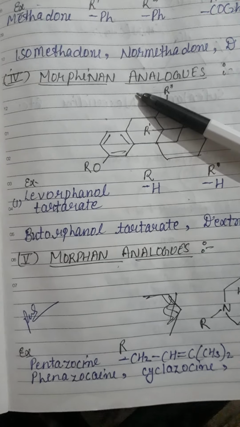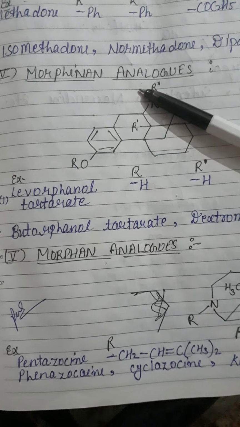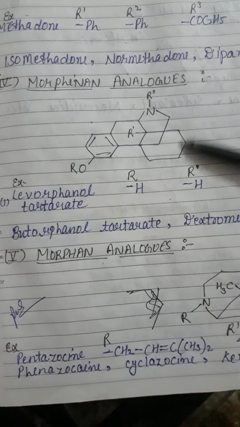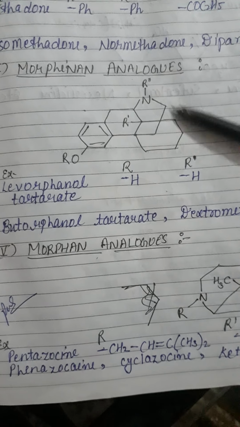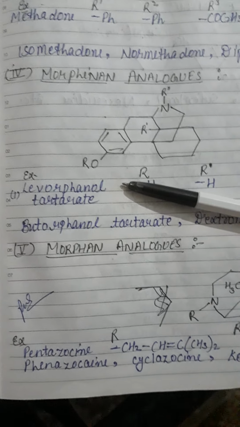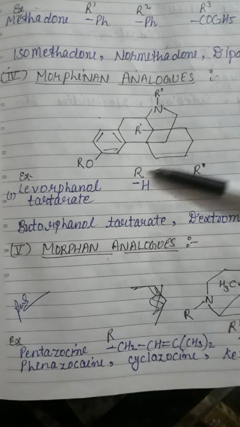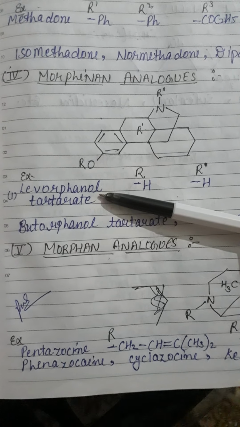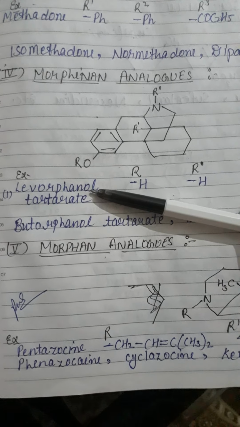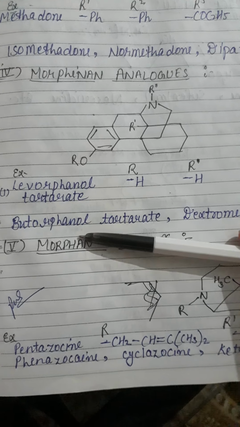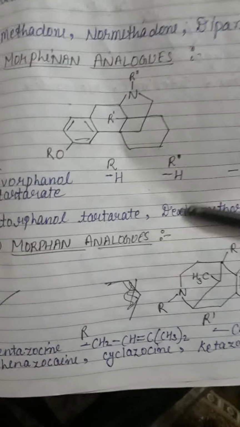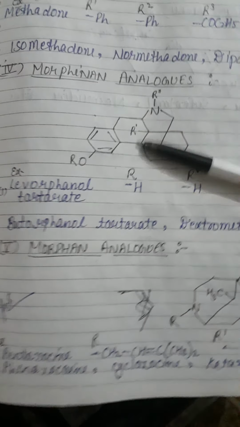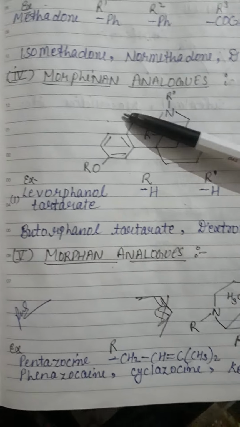Now the fourth category, that is morphinan analogs. This is the general structure of morphinan analogs. R and R dash are the substitution positions, and in this structure, examples of drugs are levorphanol tartrate, butorphanol tartrate and dextromethorphan, etc. These types of drugs come under the morphinan analogs.